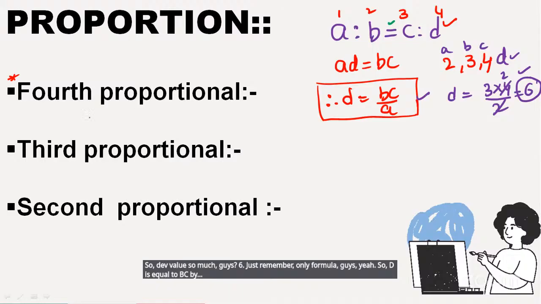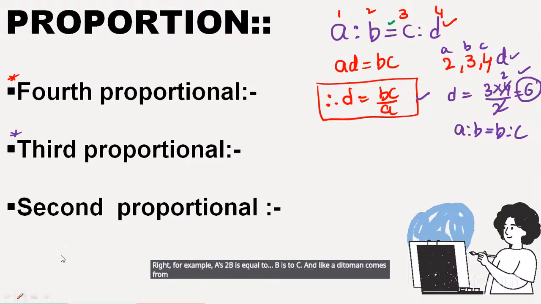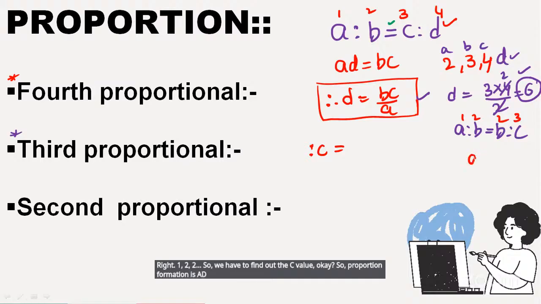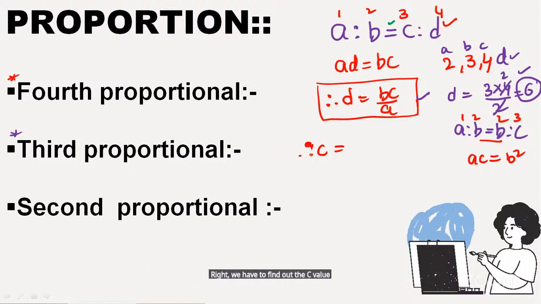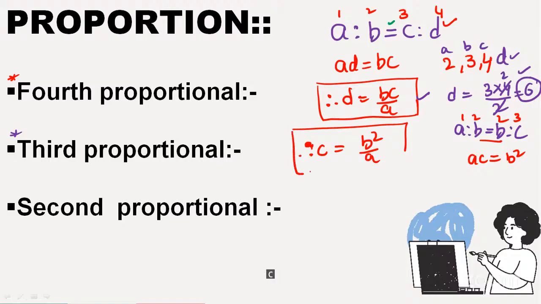Right? And coming to the next formula, third proportion. For example, A is to B is equal to B is to C. And here we don't need D. Right. So 1, 2, 2, 3. So we have to find out the C value. Okay. So the proportion formation is AD is equal to BC. Same like this, AC is equal to B into B, B square. We have to find out the C value. So then C is equal to B square by A.